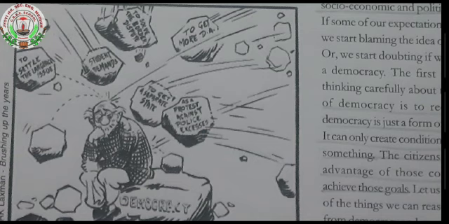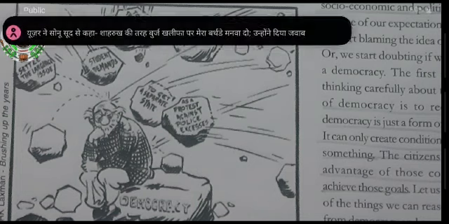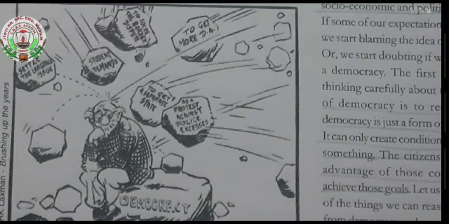If that government doesn't work properly, the citizens have the right, after the next 5 years, that is their freedom, to choose some other party to rule. They are totally free to choose their own party.